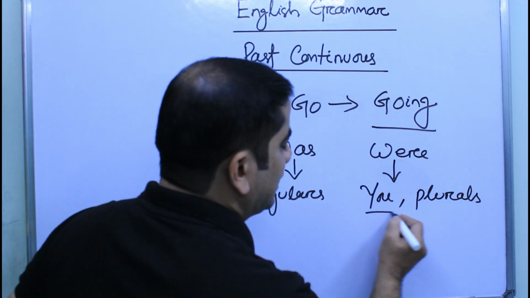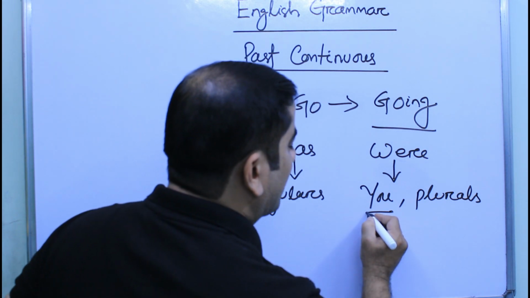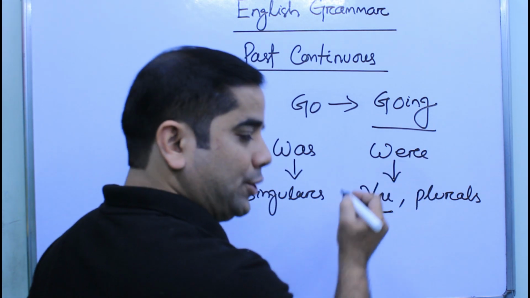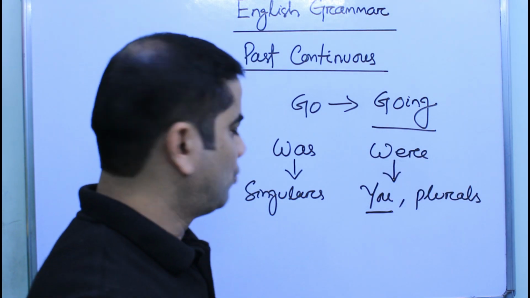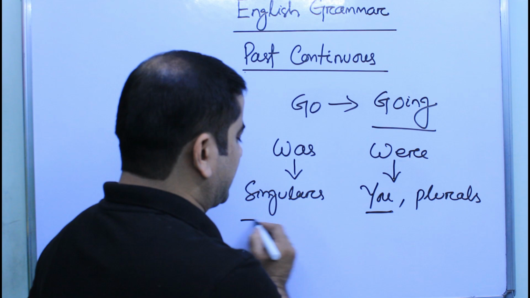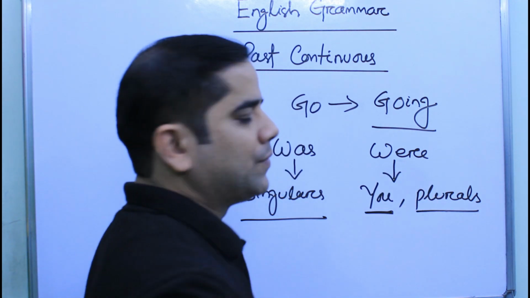You is singular and plural both, so we have to use were with you and with all the plural nouns. So was is used with singular nouns and were is used with you and plural nouns.